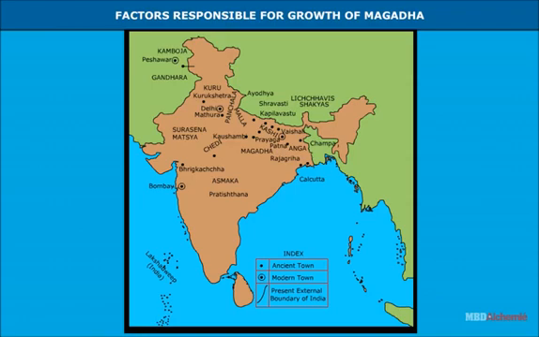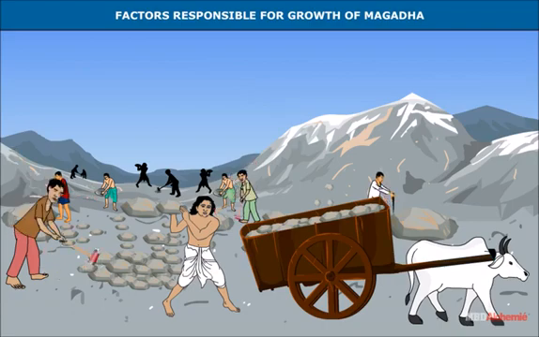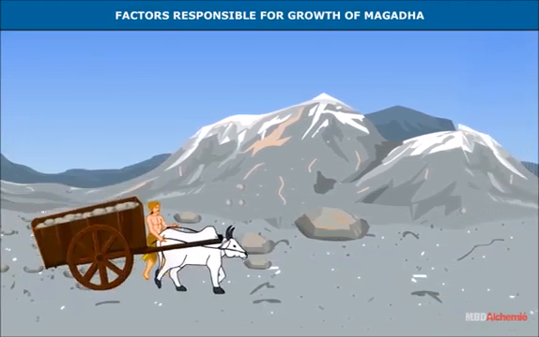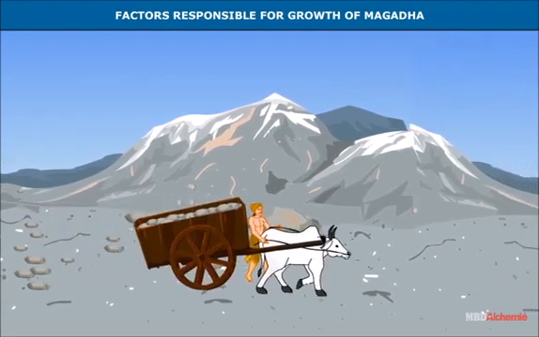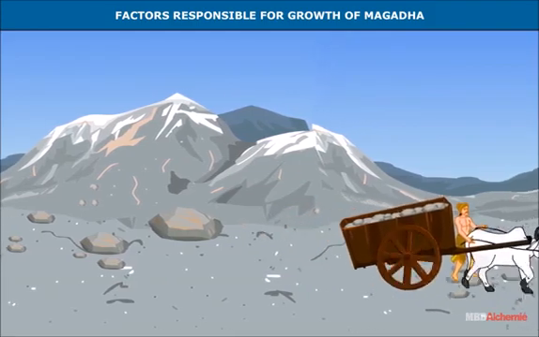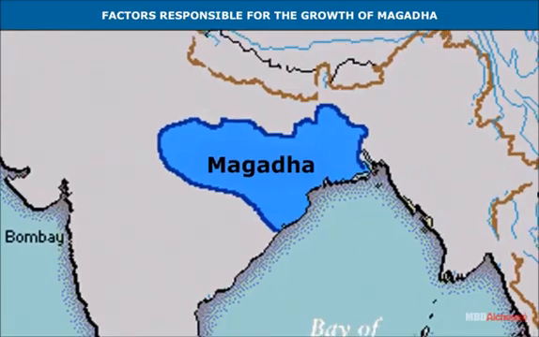Capital city. There were many other factors responsible for the rise of Magadha. There were rich deposits of iron ore close to Girivraja, Rajgir, the capital city of Magadha. This was a valuable metal used for making both weapons and implements. These implements were extensively used for clearing and plowing the land. Iron weapons were not easily available to the rivals of Magadhan princes. This was a major advantage. Factors responsible for the growth of Magadha.